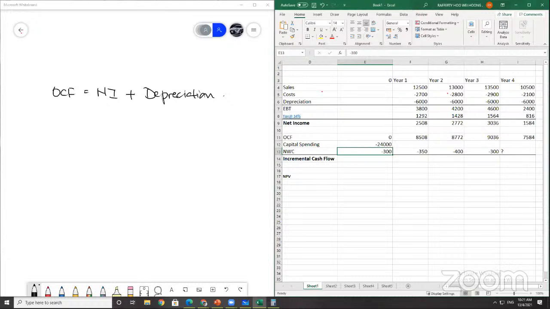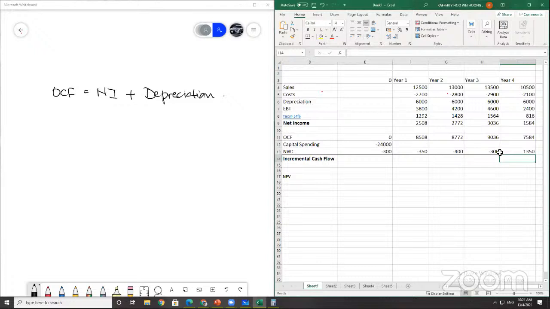So, net working capital, what will happen at the end of the day? All your net working capital from year 0, 1, 2, 3 will be assumed that you will receive it back on the final year. So on year 4, you're going to be a positive one. The total of what is 300 plus 350 plus 400 plus 300. So 700 plus 1000, 1000 plus 350 is 1350. At the end of year 4, you'll get back all your net working capital. 1350.